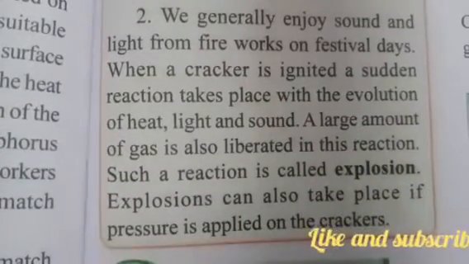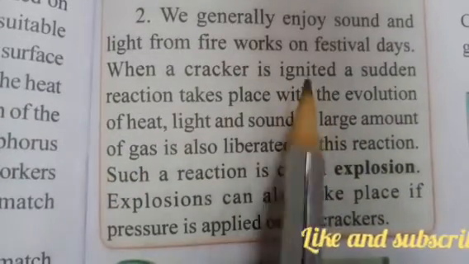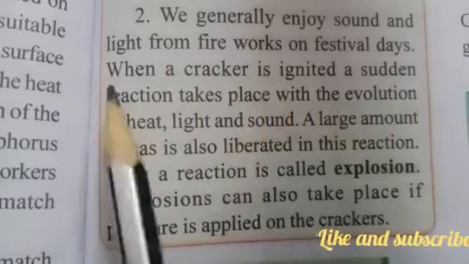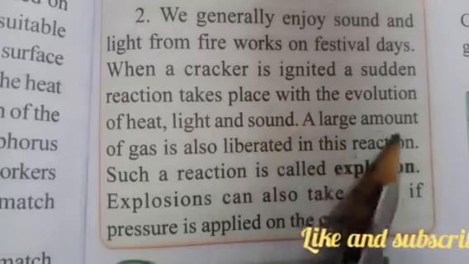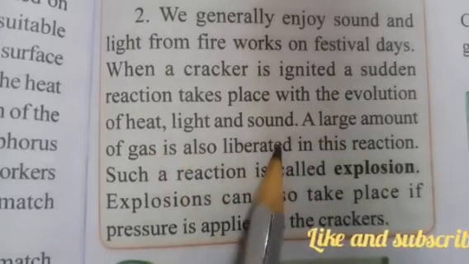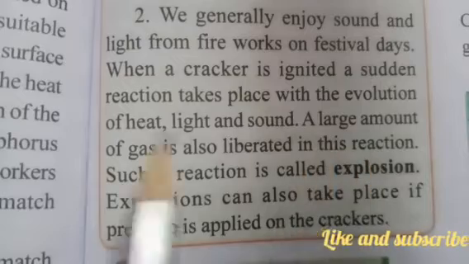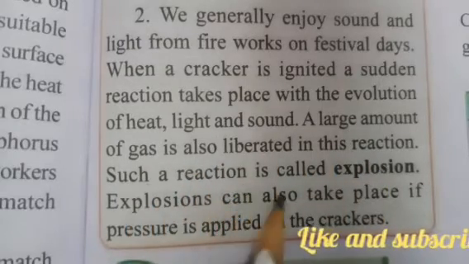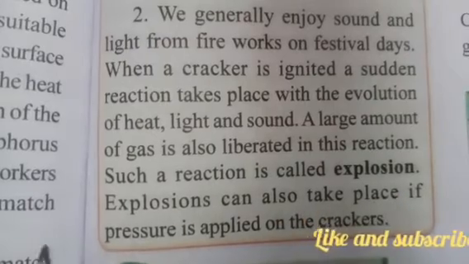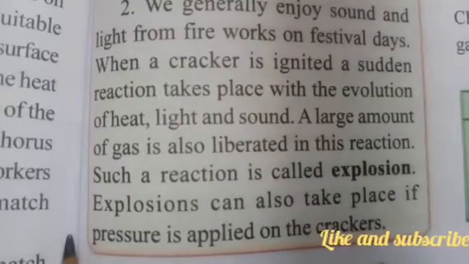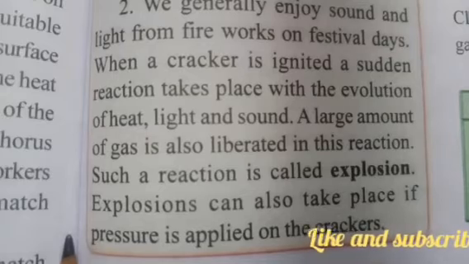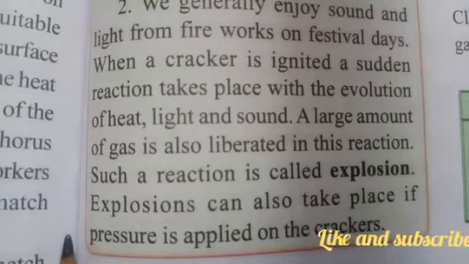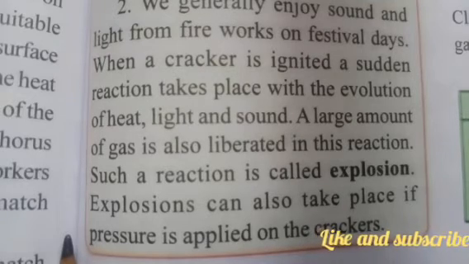We generally enjoy sound and light from fireworks on festival days. When a cracker is ignited, a sudden reaction takes place with the evolution of heat, light, and sound. A large amount of gas is also liberated in this reaction. Such a reaction is called an explosion. What is it called? Explosion. When the crackers are burning, you see that there is a huge sound, but with the sound, you can see that some gases are also released.